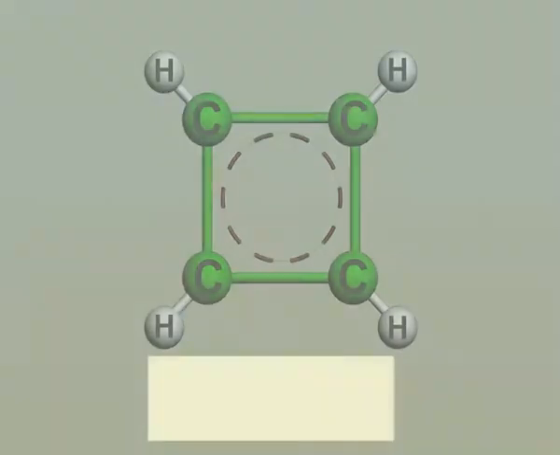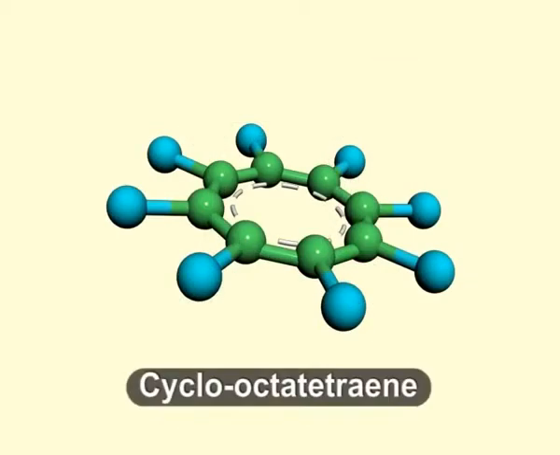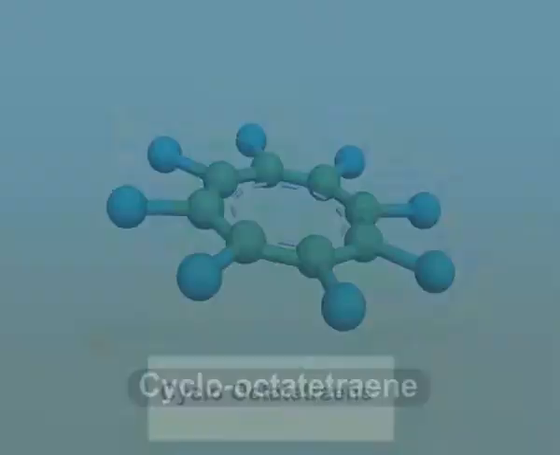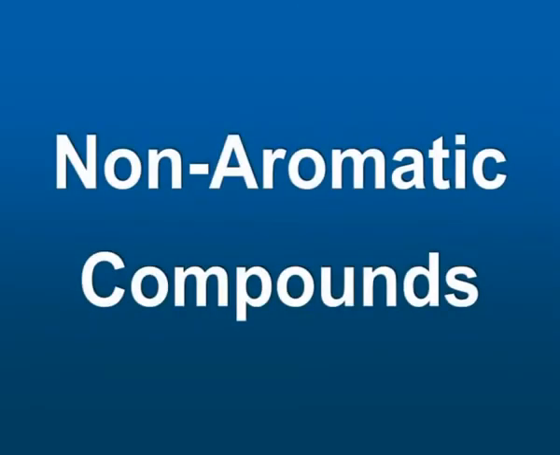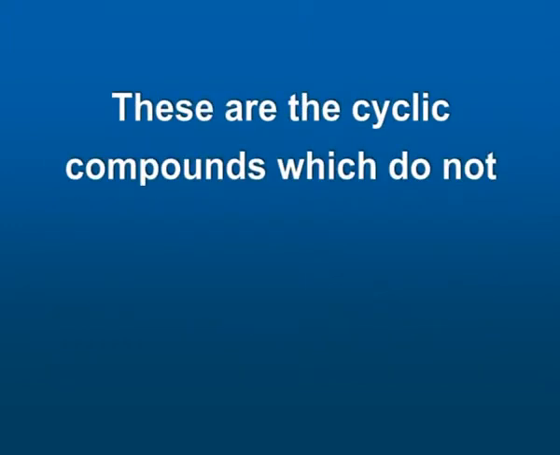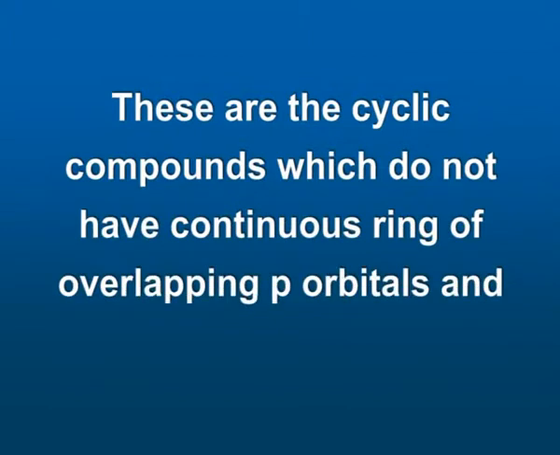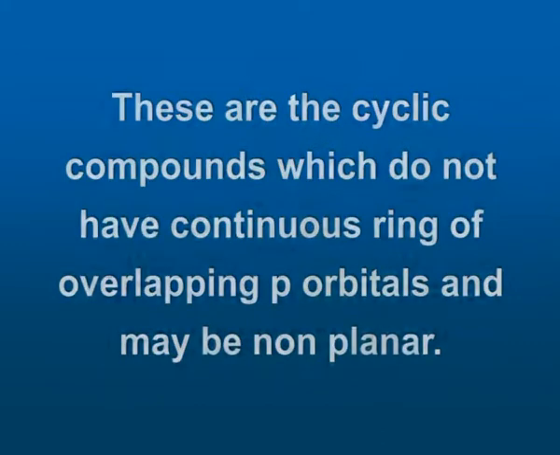For example, cyclobutadiene, cyclooctatetraene. ਆਓ ਹੁਣ non-aromatic compounds ਬਾਰੇ ਜਾਣੀਏ। These are cyclic compounds which do not have continuous ring of overlapping p orbitals and may be non-planar.